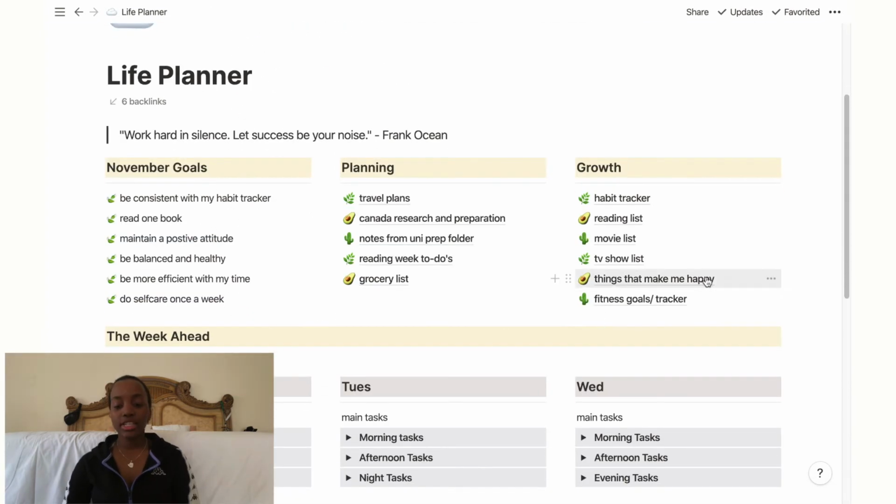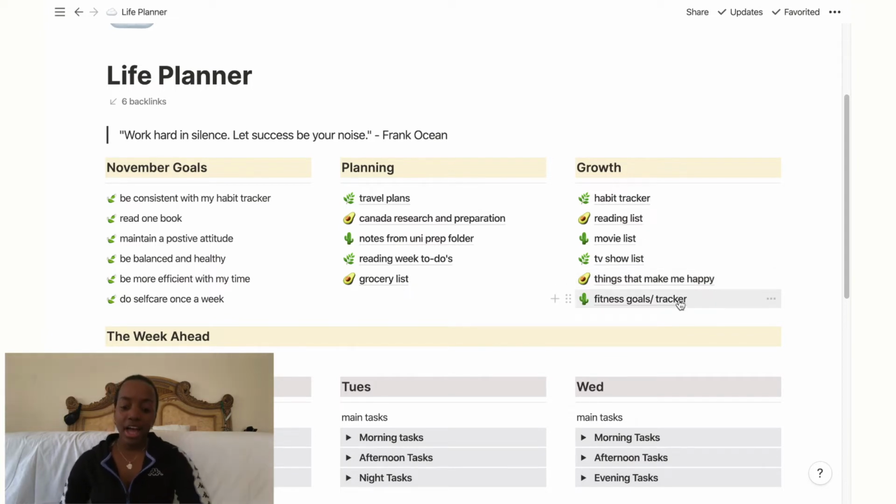Then I have a list called things that make me happy, and this is something I recommend you to do. Just randomly make a list anywhere of anything that makes you happy. I'm not gonna open mine because it's personal. But anyways, you just write a list of all the things that make you happy, and then on days that you're feeling down, you can just open that list and then do the activities that you wrote in the things that make me happy list to try and boost your mood up.